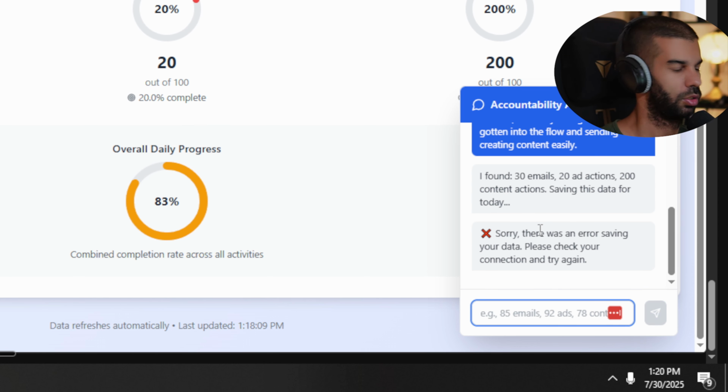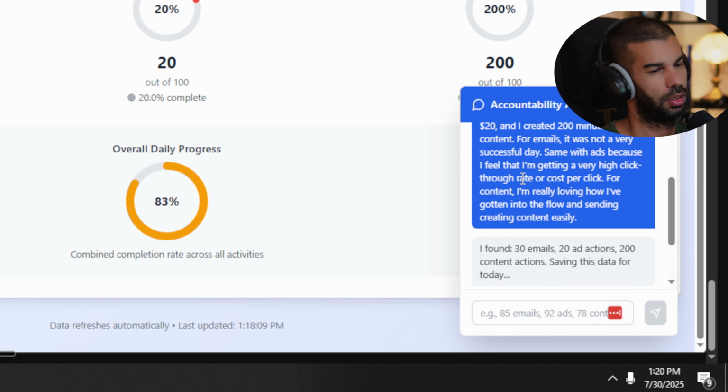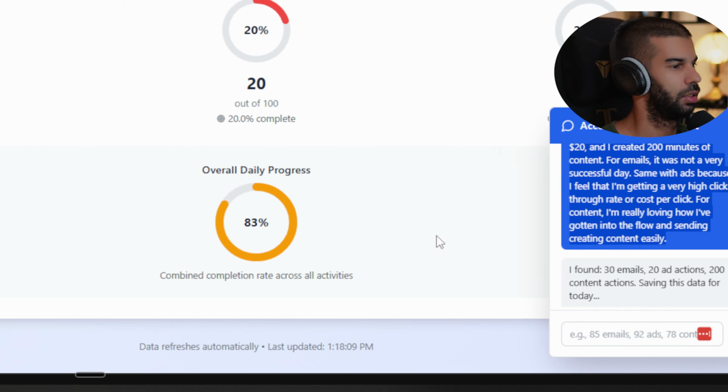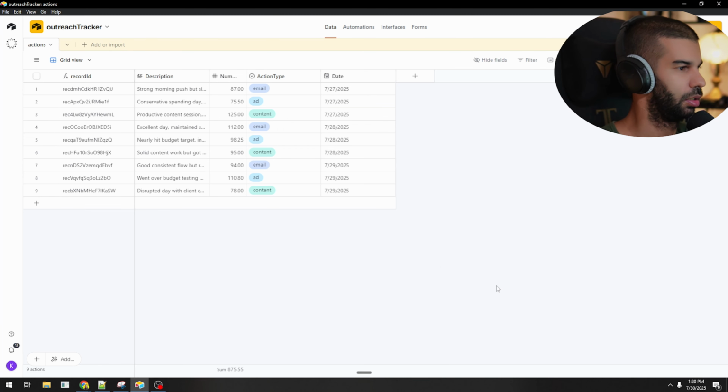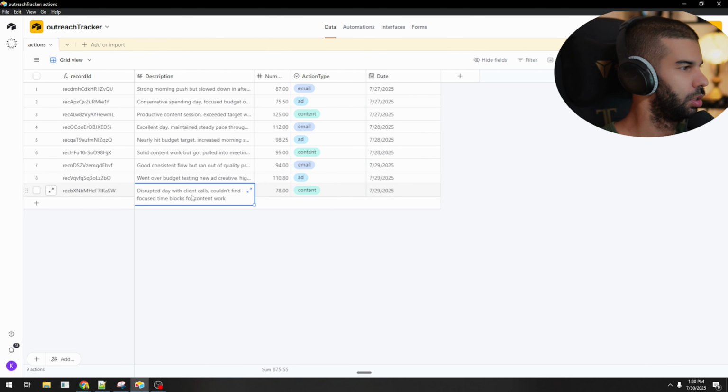Okay, so here there was an error. Interesting. Okay, so there was an error there. So does that mean that no data was added in our table? No, actually, yeah. No, data was added, yeah.